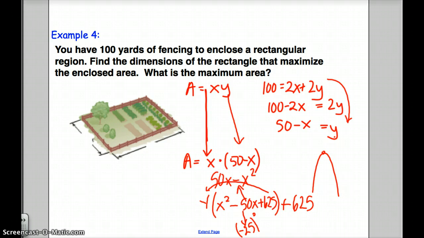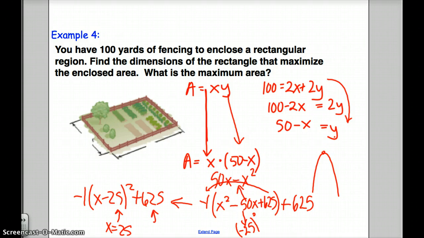This tells me my answer to my question. My new quadratic can be written as negative 1 times (x minus 25) squared plus 625. That means that my maximum area is when x equals 25 and the area is 625. Because remember, y was the area and x was the value.